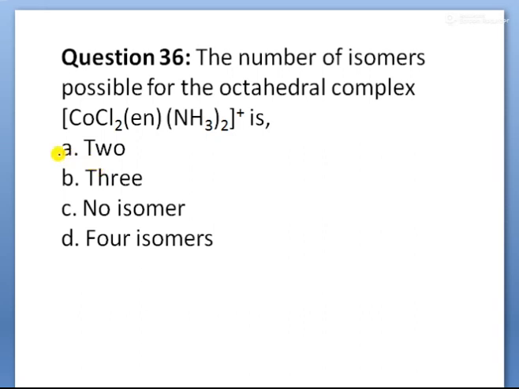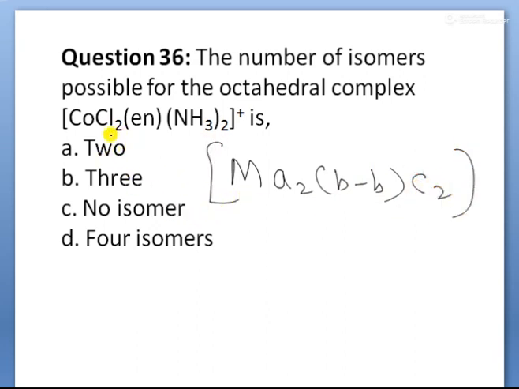Number of isomers possible for the octahedral complex given here. In this complex, this is a general formula representation: M(A2)BB, again here C2 type of compound. So how many total ligands are there here? Monodentate ligands, so 4 are there. 2 are chlorines, 2 are ammonias, 1 is a bidentate ligand. In total, 6 ligands surround the central metal atom, so that is an octahedral complex.